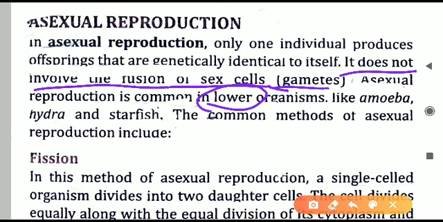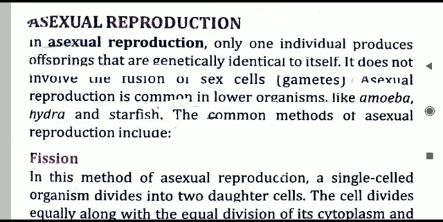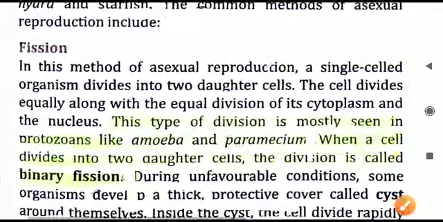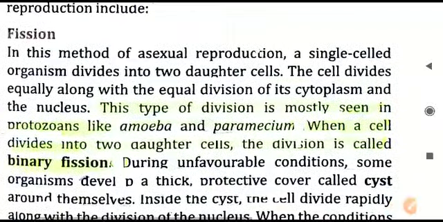As I already told you, asexual reproduction is seen in lower organisms. For example, we can take amoeba, hydra, or starfish. Many more are there. We will read about them in detail one by one. So now we shall be discussing some of the most common methods of asexual reproduction.